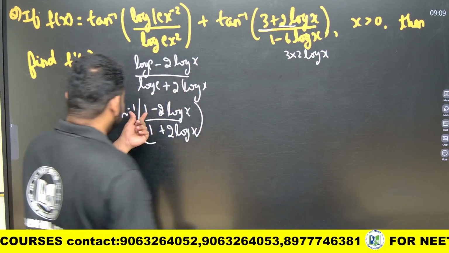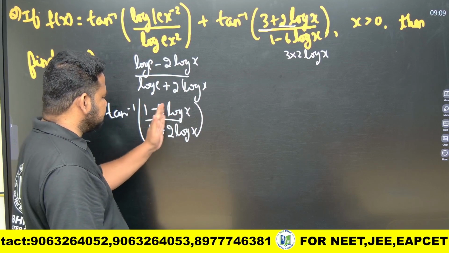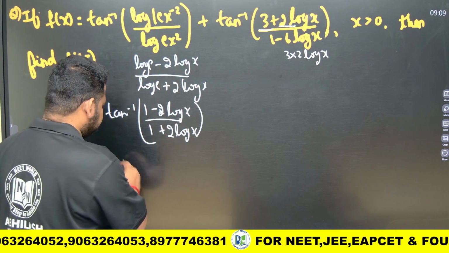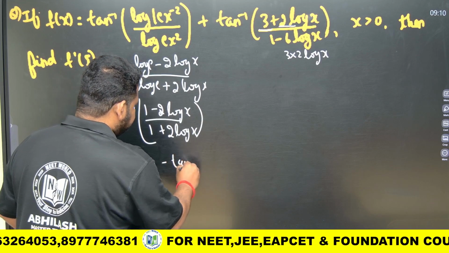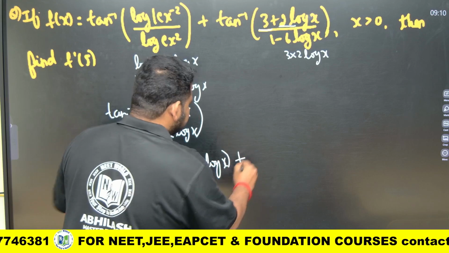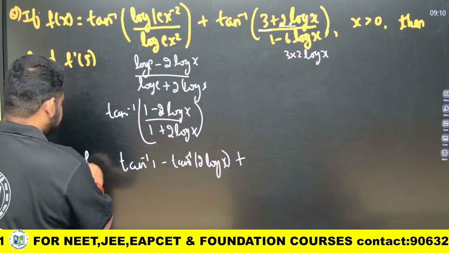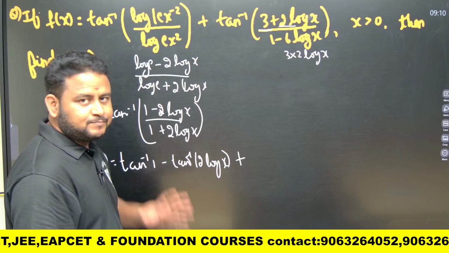Tan inverse of (x minus y) by (1 plus xy). So, I can write it as tan inverse of 1 minus tan inverse of 2 log x. This will be plus, I am just still writing f of x only, not f dash of x, be careful, okay, still not differentiated, I am simplifying the function.